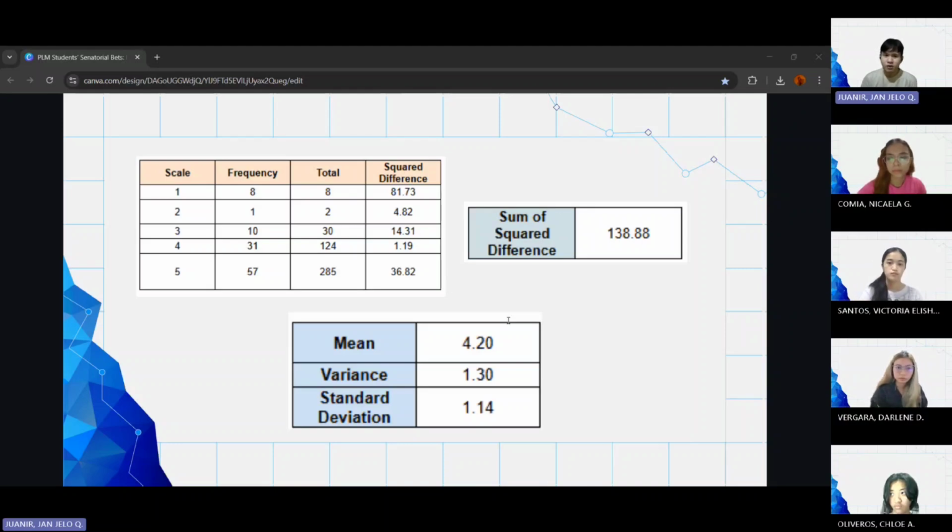27.14%. Since it is below 30%, this indicates low to moderate variability, which signifies that the Haribons quite agree with one another that environment is one of the pressing issues here in our country today.